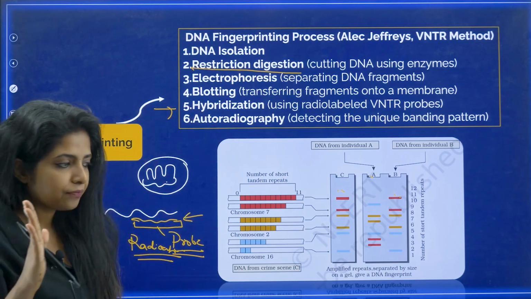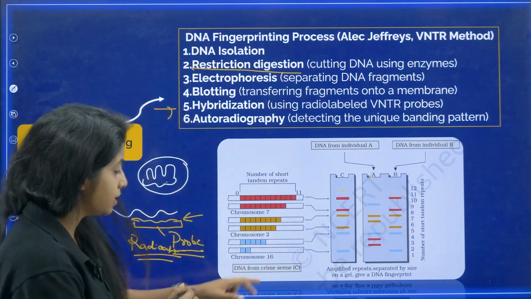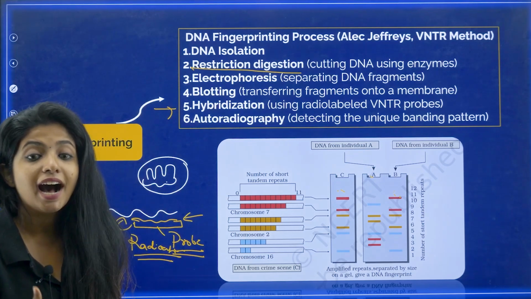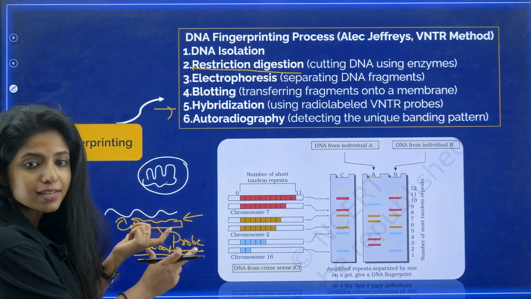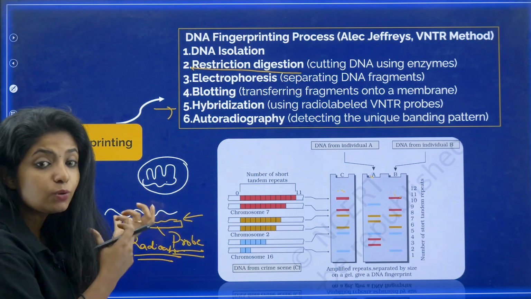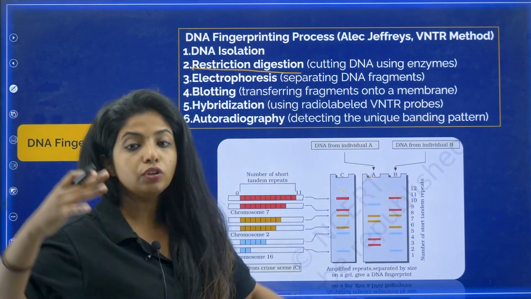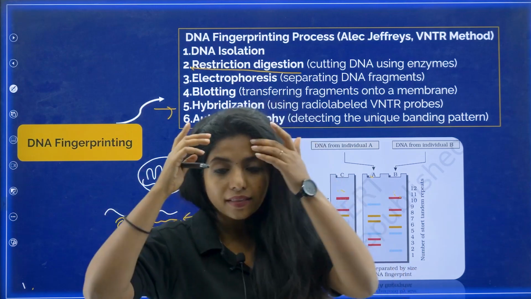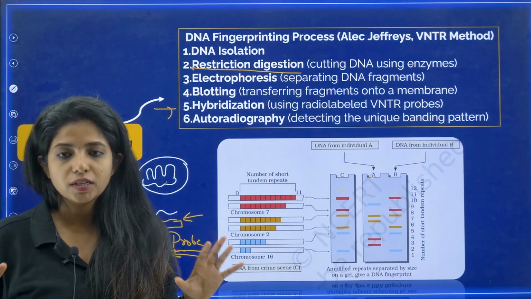So I took the probe. If it goes and attaches on my DNA, that means it has found its complementary strand. That means I am the culprit, because I have this as a unique thing. No one else has it. And this is the use of repetitive sequences in us. Autoradiography is done, where a unique banding pattern is observed. This radioactive probe will highlight it. And that's how the whole process is done.